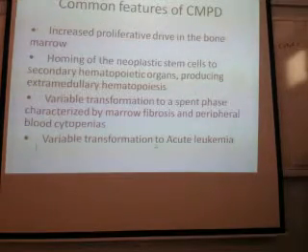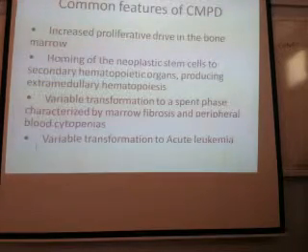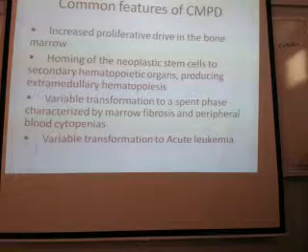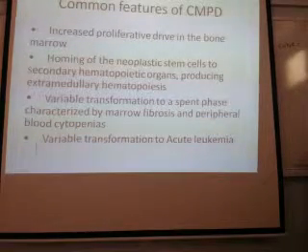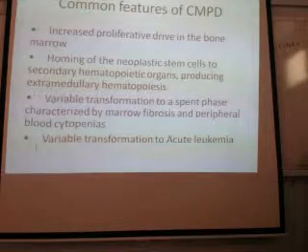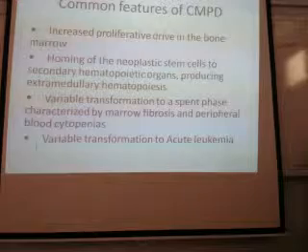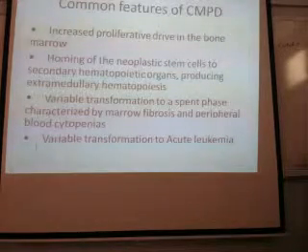After that, what will happen? Once they keep on proliferating, what is the feature of chronic inflammation? But don't bring chronic inflammation here. In any chronic condition, what will happen at the end? Scarring. Fibrosis. Very good, there will be fibrosis. See, up to a certain stage only the cells can proliferate. After that they are exhausted. So what will happen in the bone marrow? There will be fibrosis.